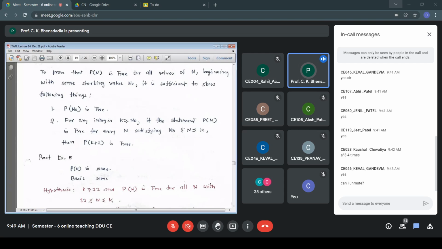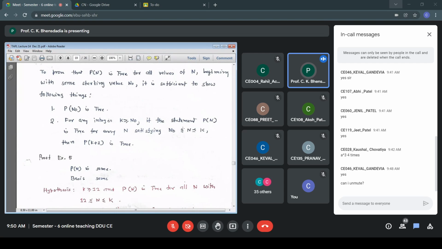So here we talk about Pn and not Pk. We don't talk about a single value n equal to k, whereas here we talk about the range 12 less than or equal to n less than or equal to k. So k greater than or equal to 12 as it is, we specify the range of k, which is the same as the range of n, and here instead of Pk we write Pn is true for all n in the range 12 less than or equal to n less than or equal to k.